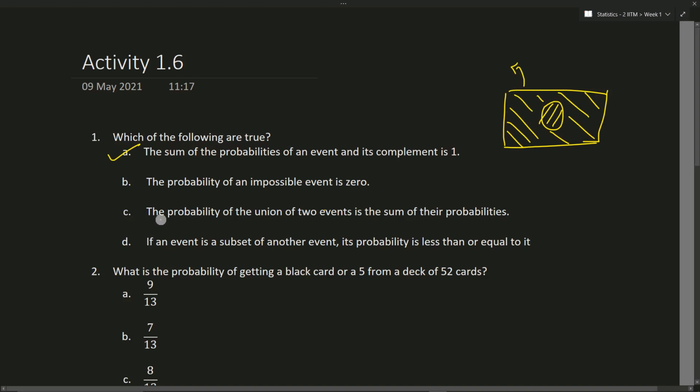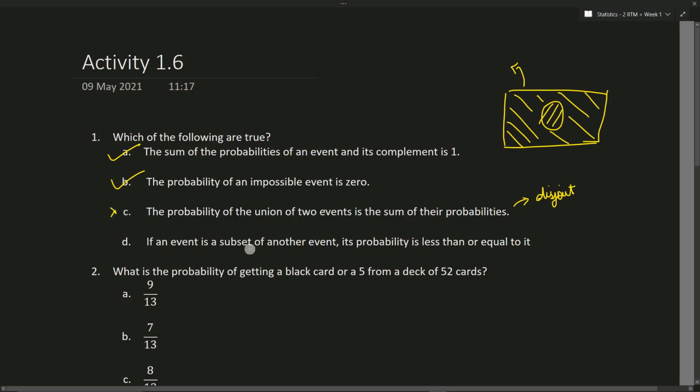What about the second one? The probability of an impossible event is 0. Yes, we know this. The probability of the union of two events is the sum of their probabilities. This is true only when these two events are mutually exclusive, or disjoint sets. Only then will this option be true. So this is wrong.